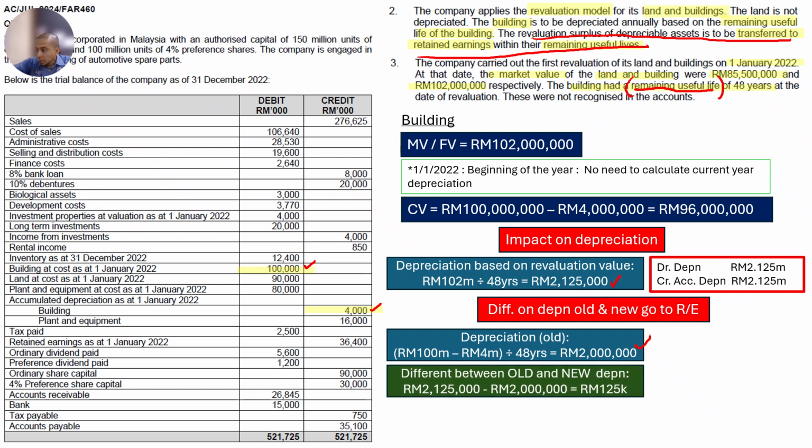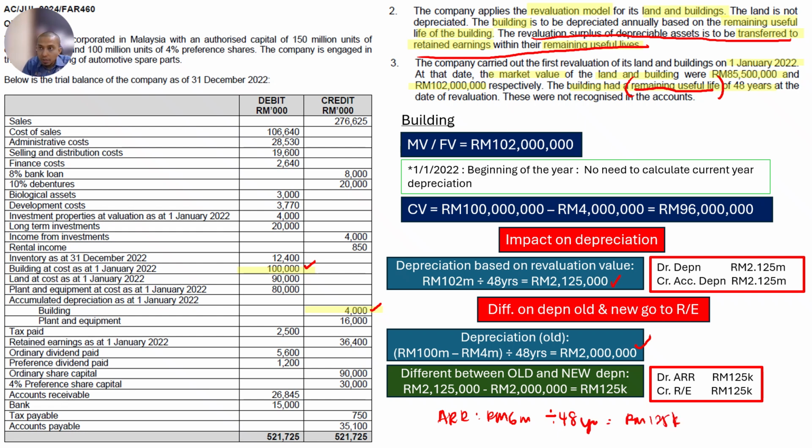So the difference here, 125,000, we take from ARR and transfer to retained earnings. That's it basically, this sentence. So basically, this is the justification. If you don't want to remember this, and you think it is difficult to calculate the old and new depreciation, okay, don't worry. Just take the new ARR. The new ARR is RM 6 million, right? So just divide by the remaining useful life, 48 years. So you are going to get RM 125,000. This is another way.